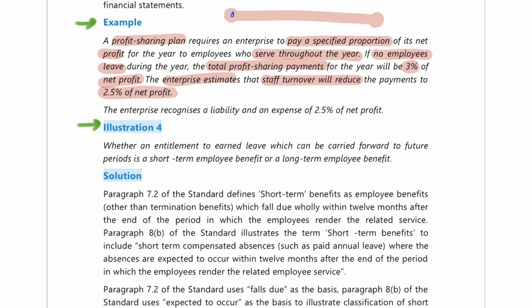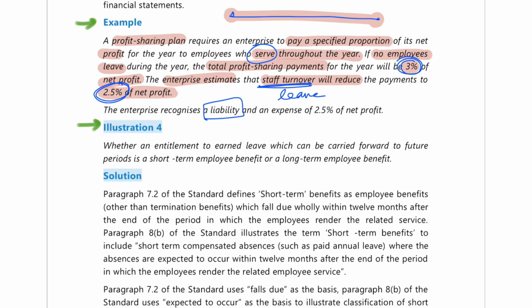So here they are telling us that if the employees serve throughout the year, all the employees inclusive, they will have to pay 3% of net profit. But here they are saying there'll be staff turnover. That means a few employees will leave the organization, and because of that, only 2.5% of net profit they will have to pay. So how much liability will they have to create in the profit sharing plan?